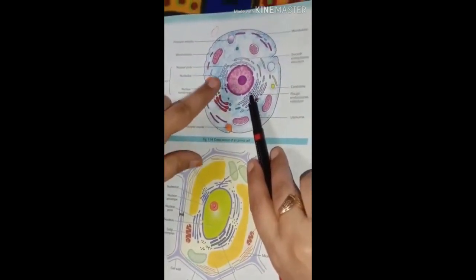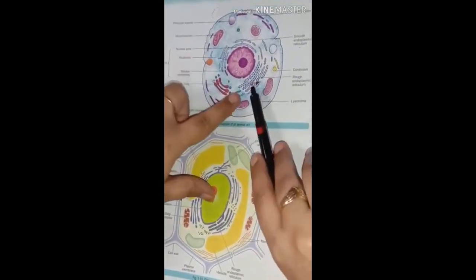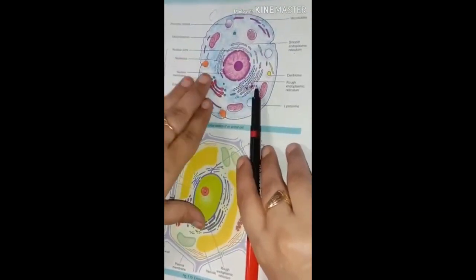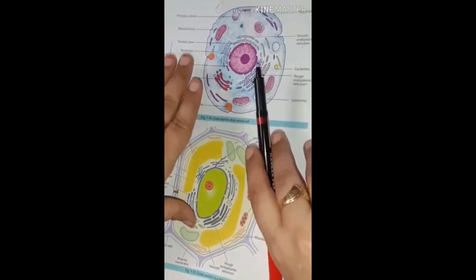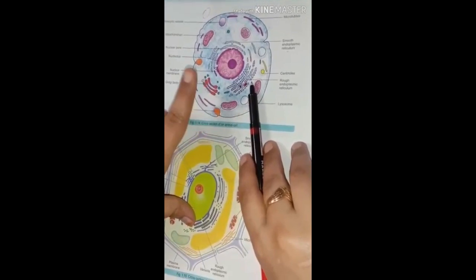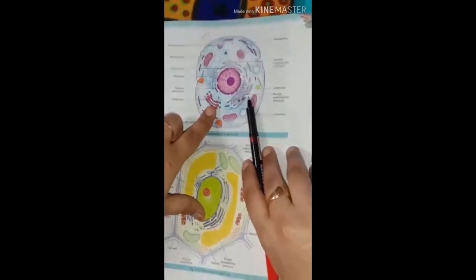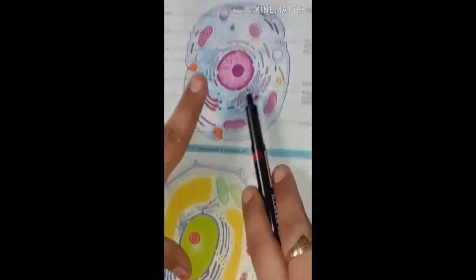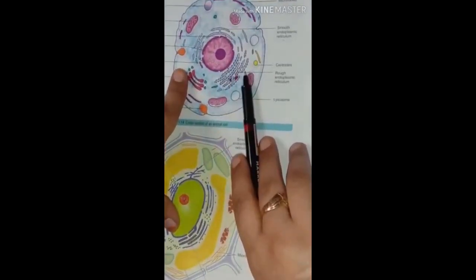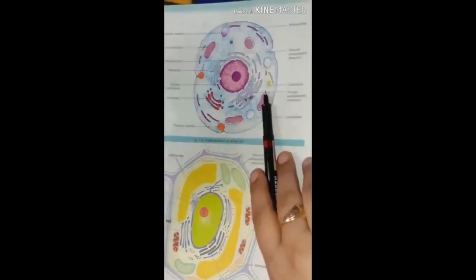It means it is the network between the nucleus and the plasma membrane, which is distributed almost throughout the cytoplasm. This network covers more and more area in the cytoplasm. Is it clear? Now it is the main part of the cell. It is a very important part of the cell because it is the production unit of the cell. Why do we call it the production unit of the cell? Because it is used to form the number of products in the cell which are required.